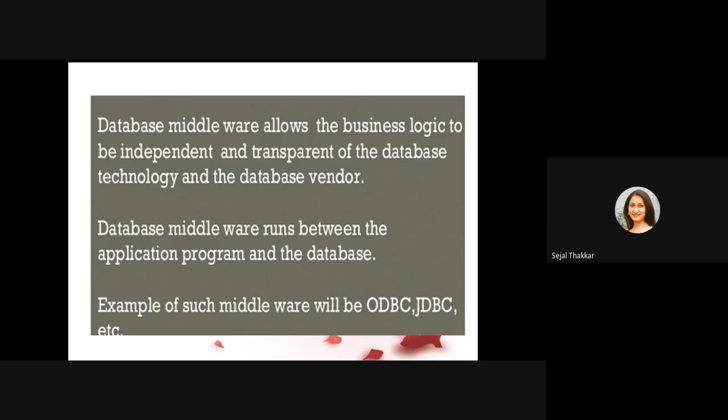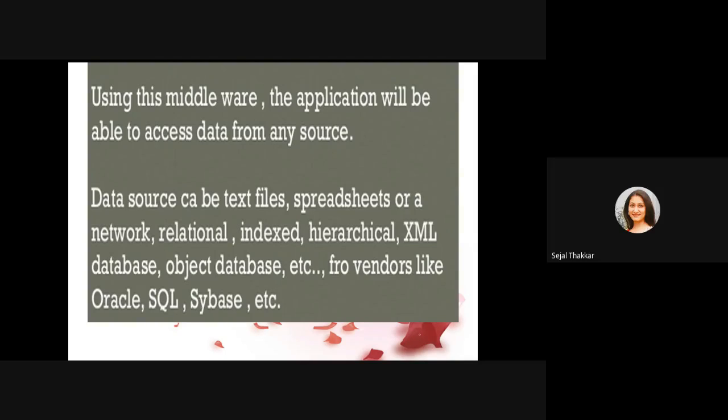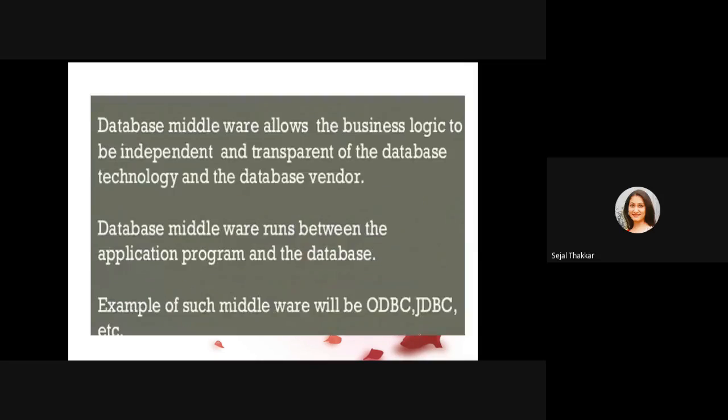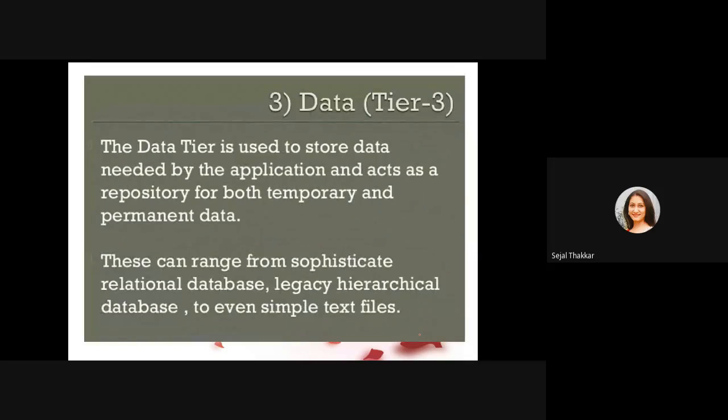Examples of such middleware are ODBC, JDBC, etc. With this middleware, the application will be able to access data from any source. The data source can be a text file, an Excel spreadsheet, or a network relational model like SQL, indexed database, hierarchical, XML database, or object-oriented database. So these are the various databases that are going to be handled by the third layer, the database tier layer.